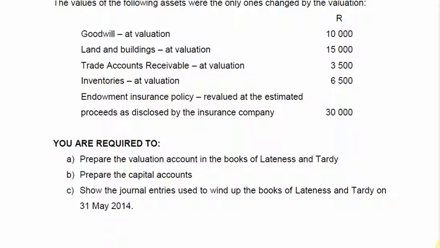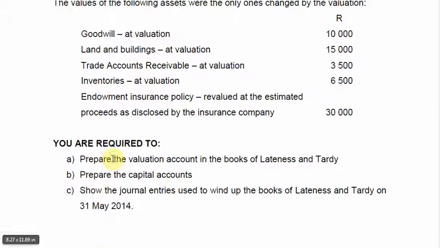In number A, you need to do the T account for valuations. B, you need to do the T account for capital. And then in C, you need to do the journal entries for the winding up. So in number C, they only ask you the journal entries to close the business. So that is just the day before entries. It's not the day of, because on the day of entry or the day of retirement, that is the day when we open the new books. So we just need to close the books in number C.